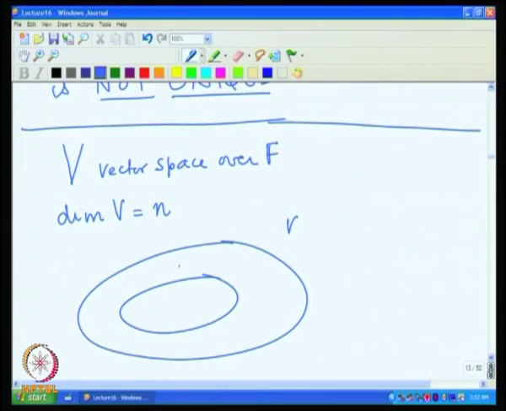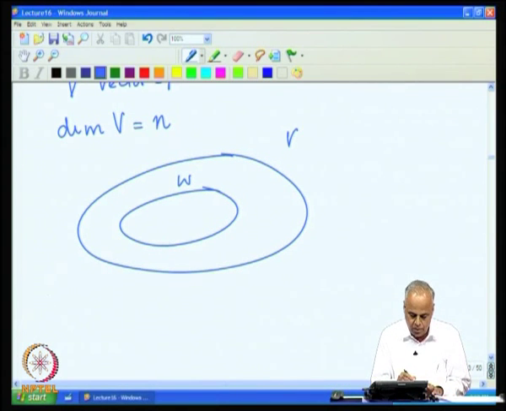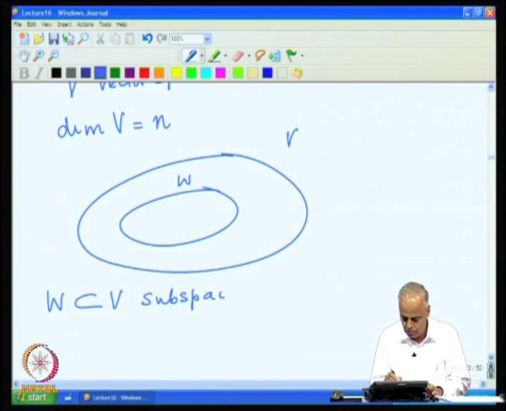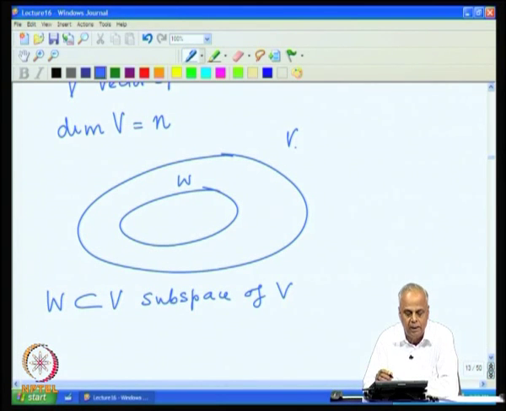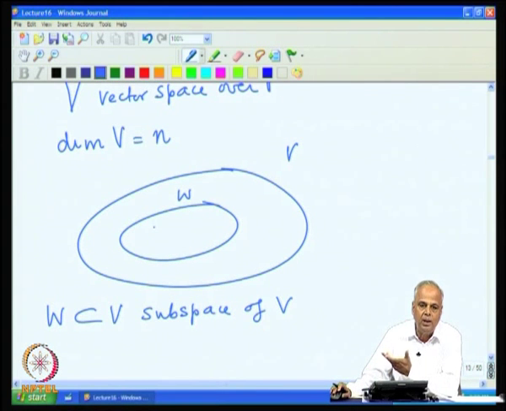Now, suppose I take a subspace W of V. Then any n plus 1 vectors in V must be linearly dependent, because the dimension of V is n. So, any basis for W cannot have more than n vectors, because if you have more than n vectors, it will automatically become linearly dependent.